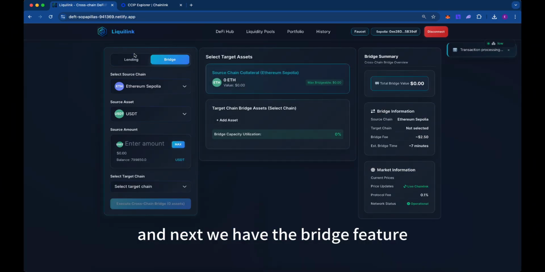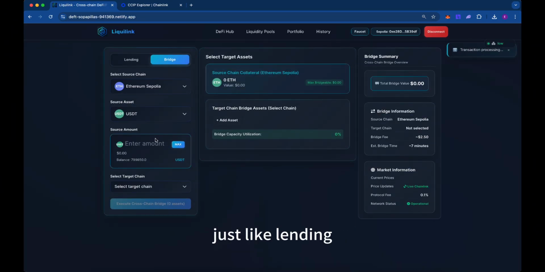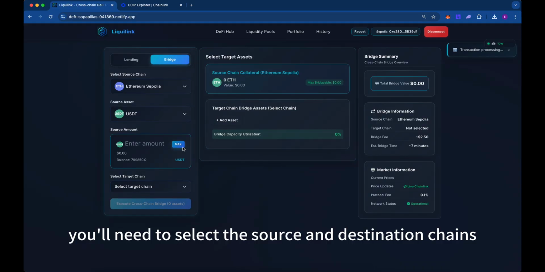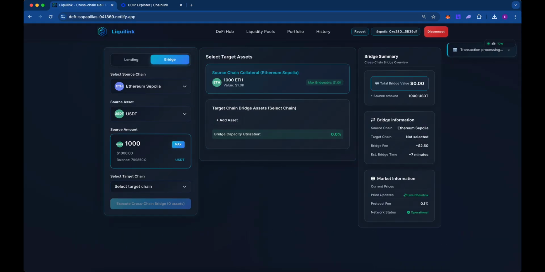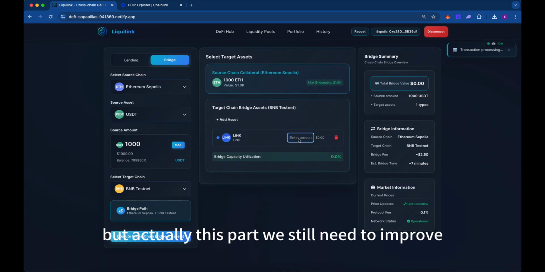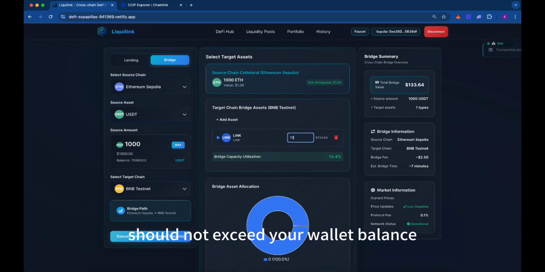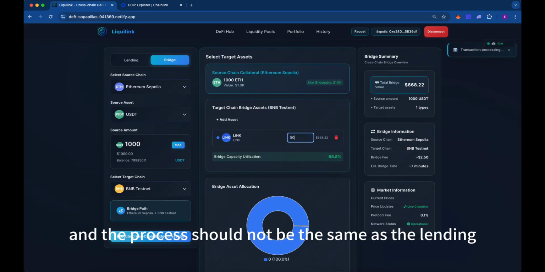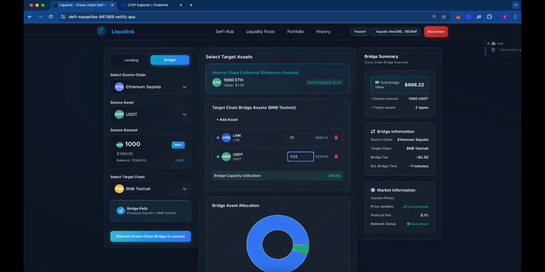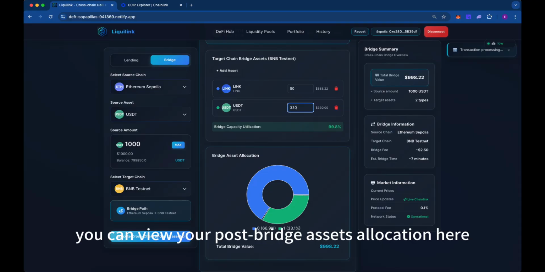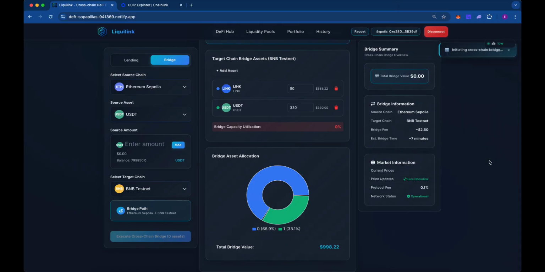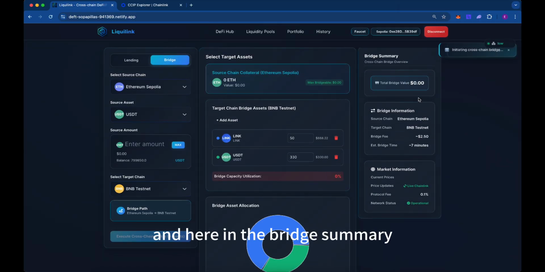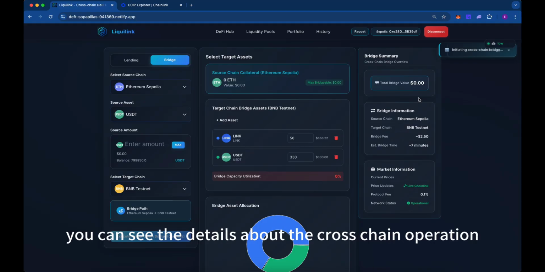And next, we have the bridge feature. Just like lending, you'll need to select the source and destination chains. And we can enter the assets you want to bridge here. But actually, this part we still need to improve. The bridged amount should not exceed your wallet balance and the process should not be the same as the lending. Again, you can view your post-bridge assets allocation here. And let's click confirm and sign the transaction in MetaMask. And here in the bridge summary, you can see the details about the cross-chain operation.